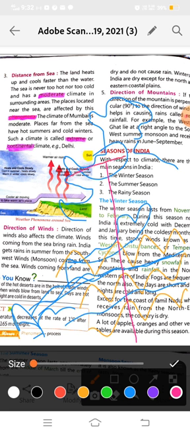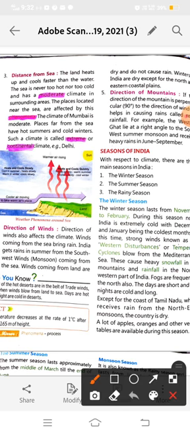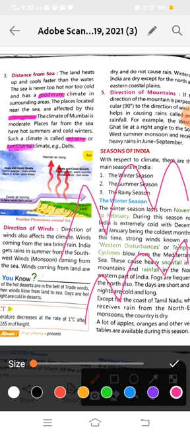If the direction of the winds is like this, it will cause the rain. But the direction of winds is like this. These are not perpendicular. The winds are passing through these gaps and they do not touch the mountain and do not bring rain near the region of Rajasthan.